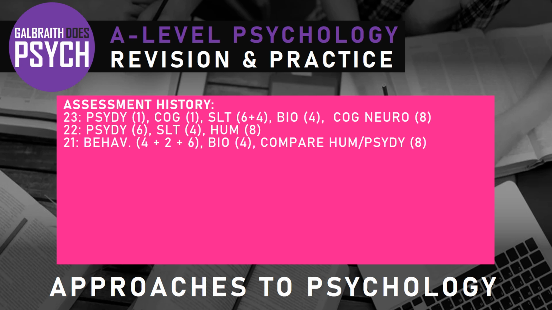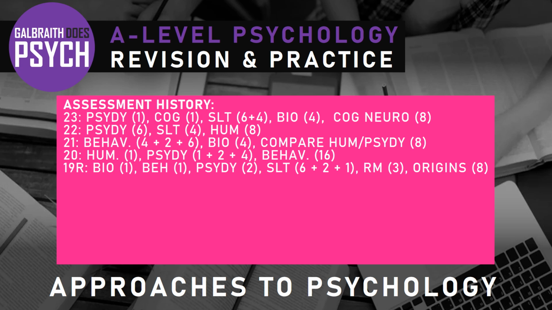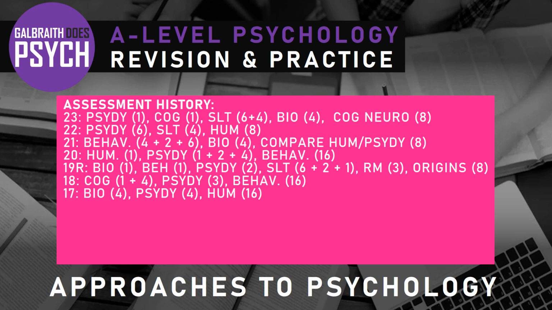So there you go, look, psychodynamic has come up 3 times in a row already. Then humanistic, psychodynamic and behaviourism, that was the 16 marker that year. 2019 was a little bit of bio, a little bit of behaviourist, a little bit of psychodynamic, a fair bit of SLT, a bit of RM, and then an 8 marker on origins. Before that, cognitive, psychodynamic, and then a 16 marker on behaviourist. And before that, biological, psychodynamic, and humanistic.